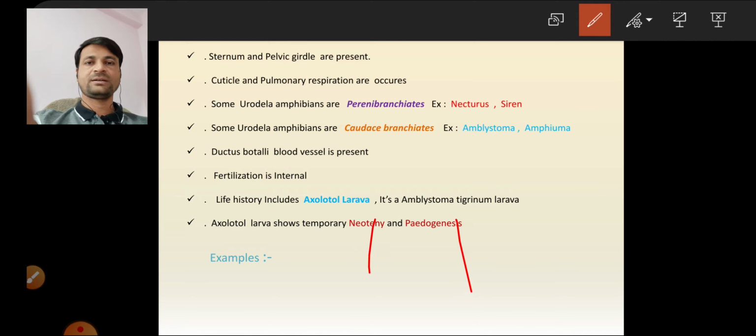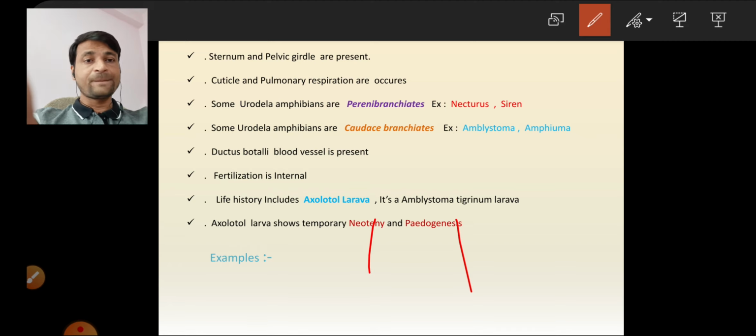Neoteny means, if a larva remains as a larva for a long time, it is called neoteny. Once again, listen: if a larva remains in the larval form for a long time, it is called neoteny. That is the scientific definition. In our common way, if a kid, a 5-year-old child, remains a kid for a long time, it is called neoteny, right?